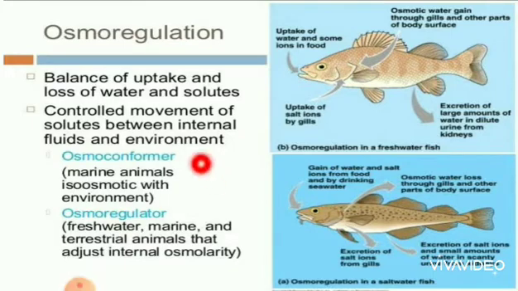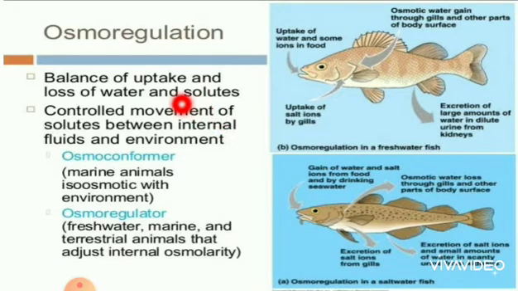Next, osmoregulation. Osmoregulation is the process by which an organism regulates the water balance in its body and maintains the homeostasis of the body. It includes controlling excess water loss or gain and maintaining the fluid balance and the osmotic concentration, that is, the concentration of electrolytes.